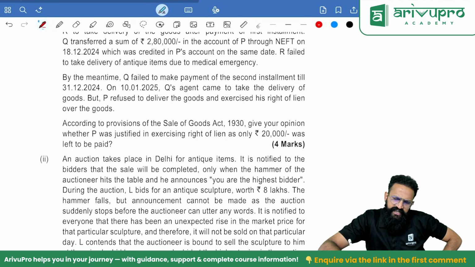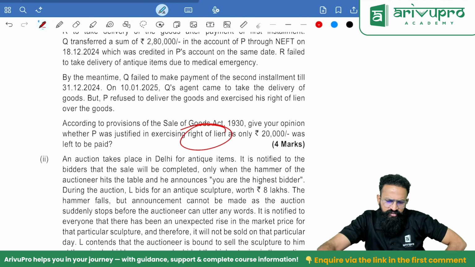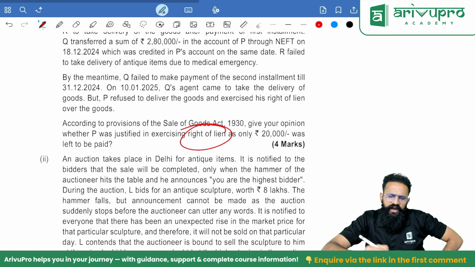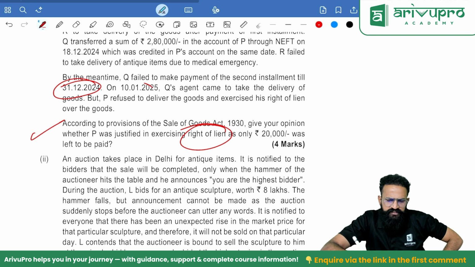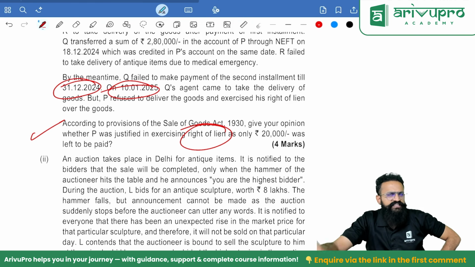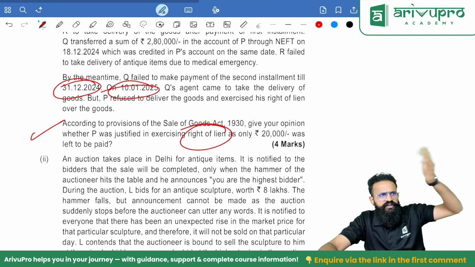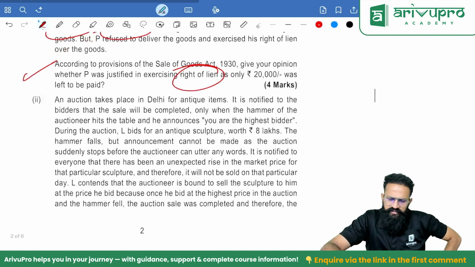Can I exercise the right to lien on 20,000 rupees? Is it possible? Of course, I can exercise, people. The due date is 31st December. Now the date is 10th of January. Can I exercise? Of course, I can exercise because the credit period is over. Right to lien can be exercised, valid.